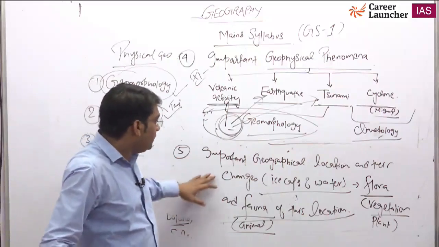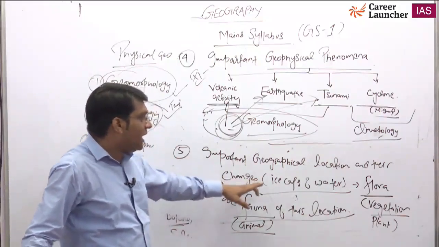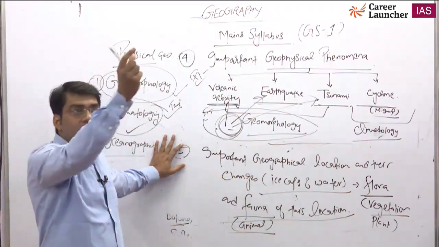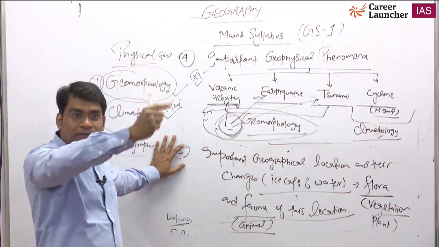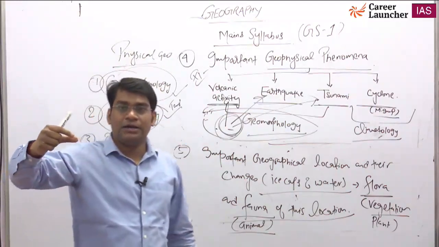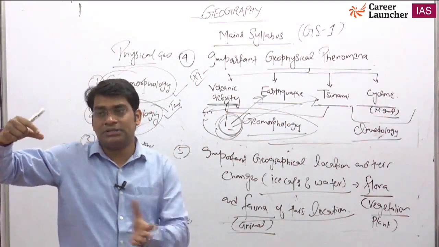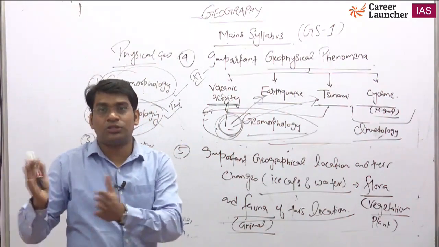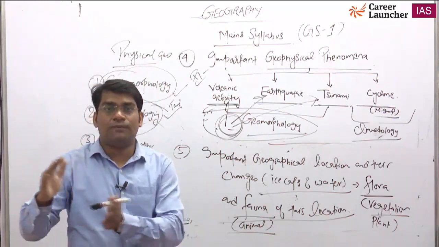Okay. So location, when we talk about the ice caps and floods, you see when a river comes from Himalaya and enters the plain area, this is a reason that causes a flood in some location. We call it the Kosi river. Kosi river is called Sword of Bihar.